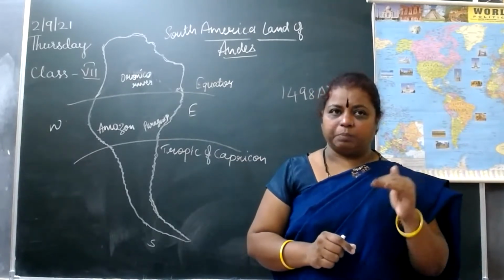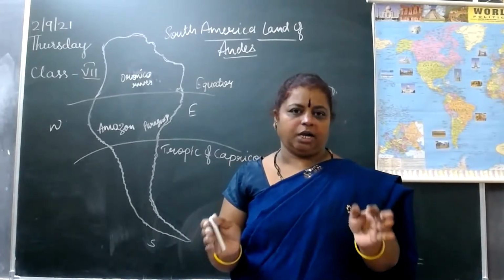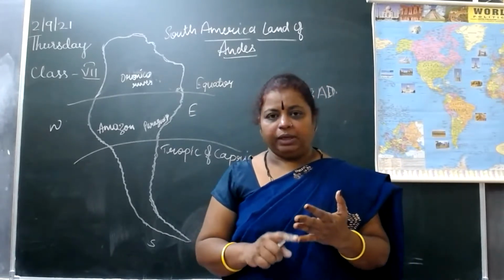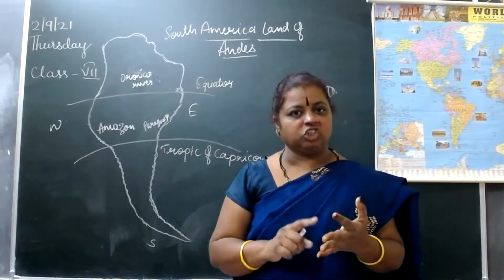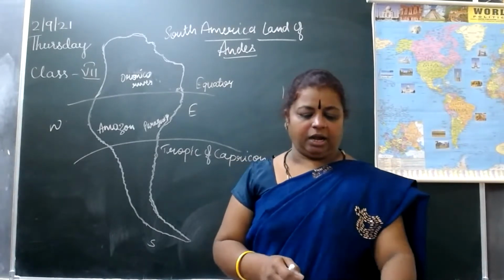Soon the Europeans, both the Spanish and the Portuguese, flooded the continent.